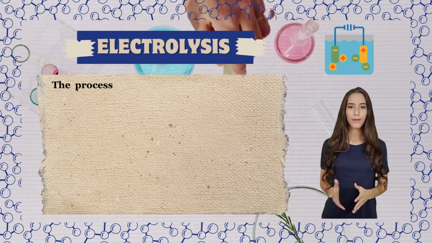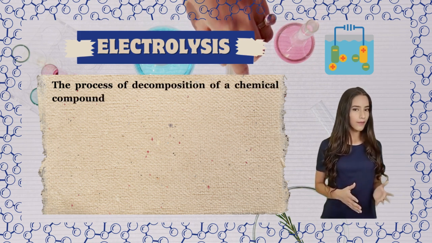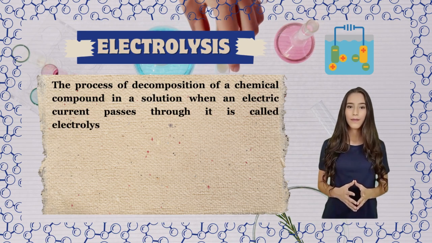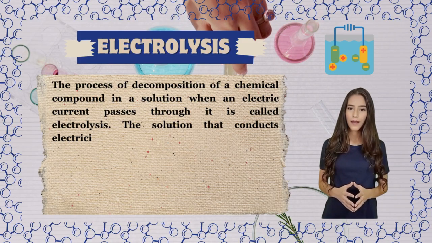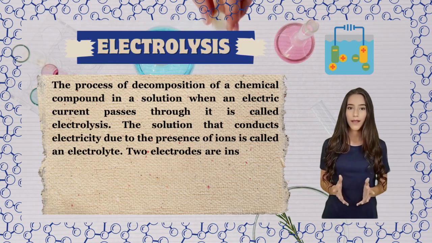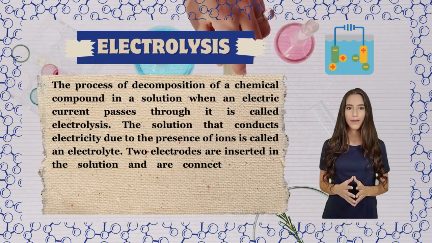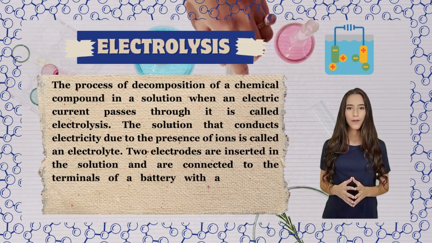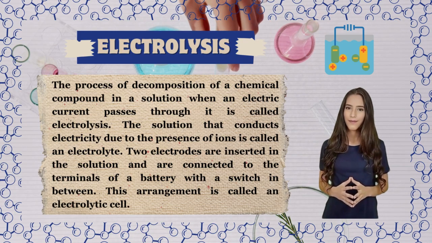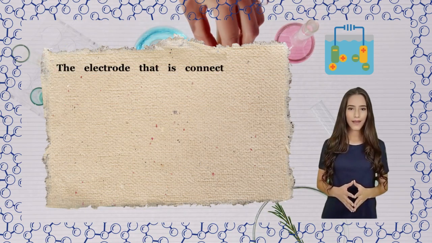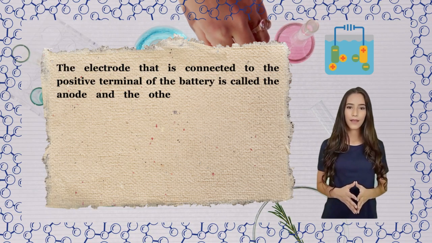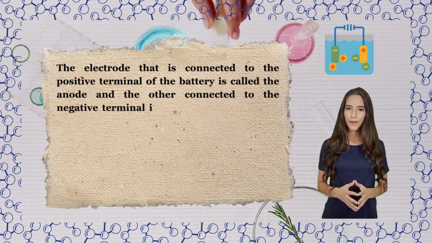Electrolysis. The process of decomposition of a chemical compound in a solution when an electric current passes through it is called electrolysis. The solution that conducts electricity due to the presence of ions is called an electrolyte. Two electrodes are inserted in the solution and are connected to the terminals of a battery with a switch in between. This arrangement is called an electrolytic cell. The electrode that is connected to the positive terminal of the battery is called the anode, and the other connected to the negative terminal is called the cathode.